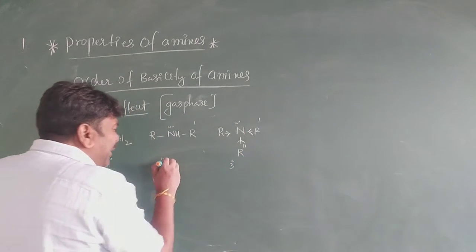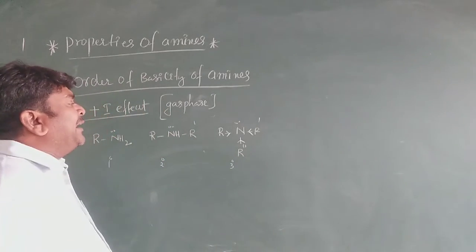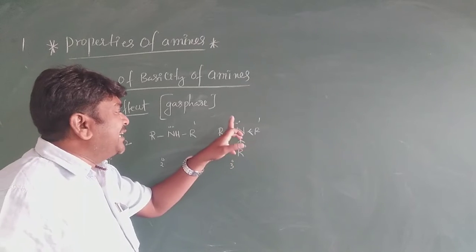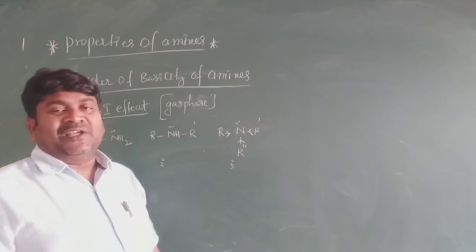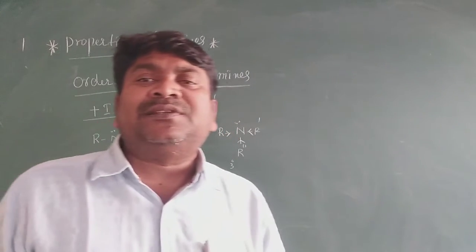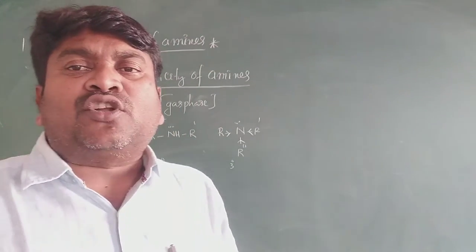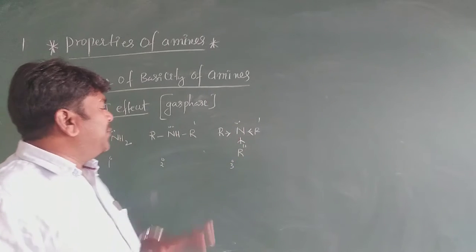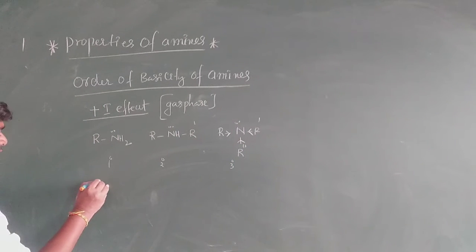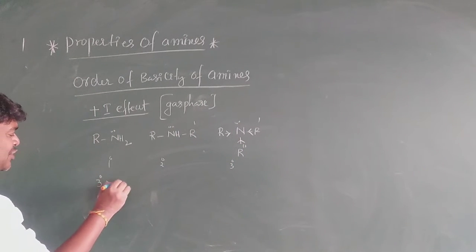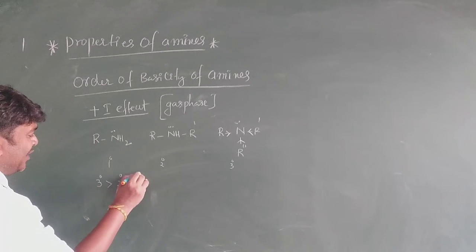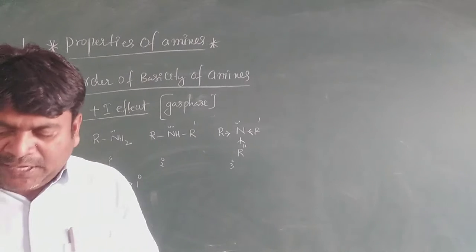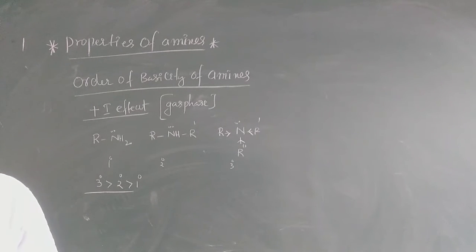Comparatively, secondary amine and tertiary amine, tertiary amine nitrogen has a high electron density. That's why it is more basic in nature. According to the Lewis acid base theory, the one which is ready to donate an electron pair is the base. Here, 3 degree is greater than 2 degree is greater than 1 degree. It is very important, my dear students. Okay, next one.